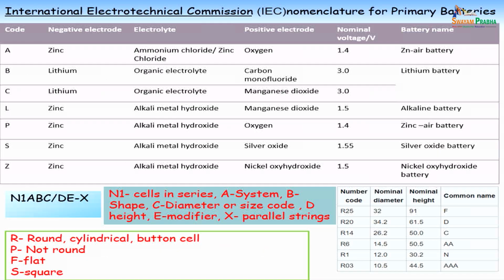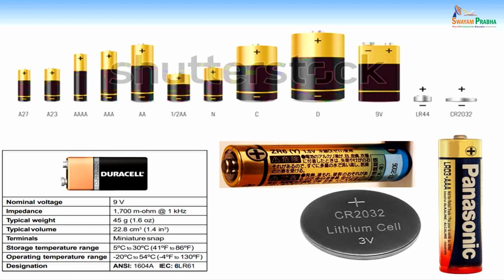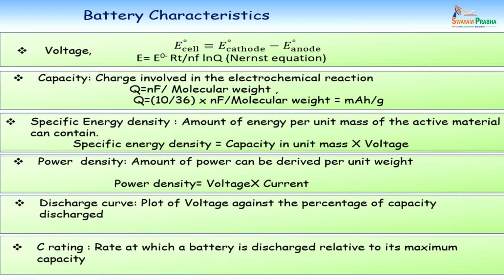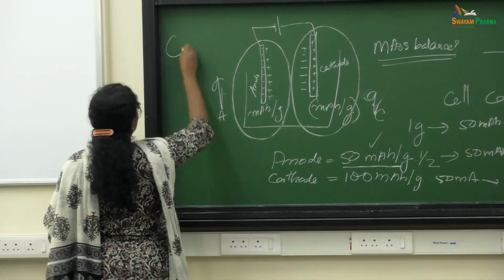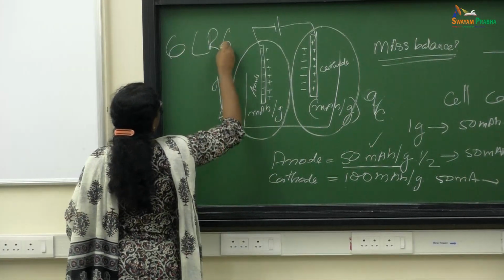See, this is 6, right? Initial 6. 6LR61, right?